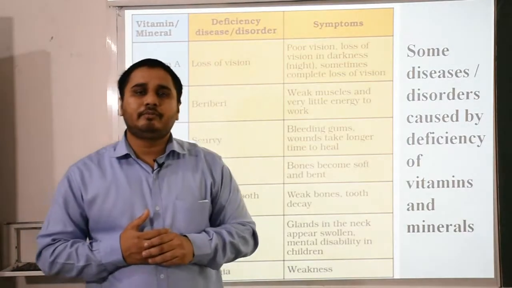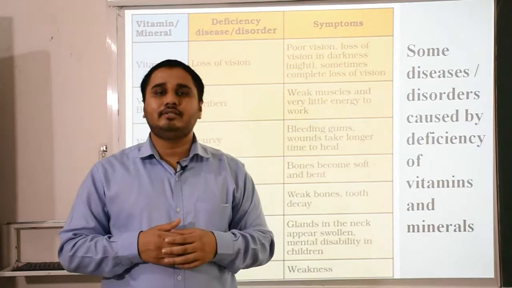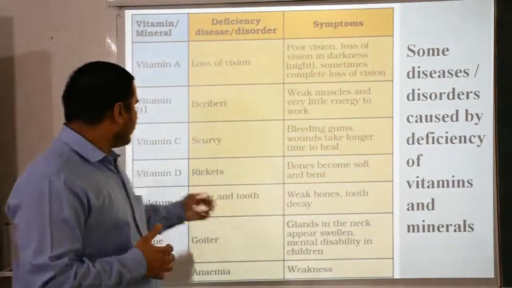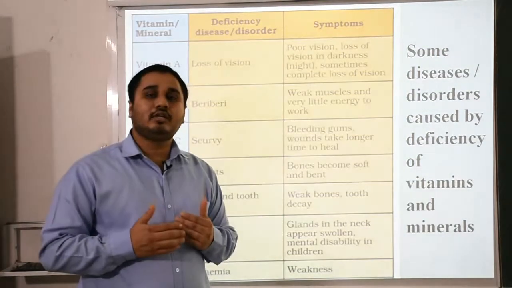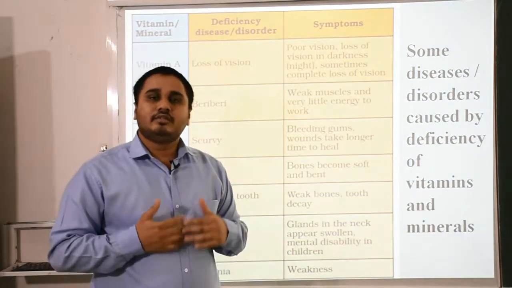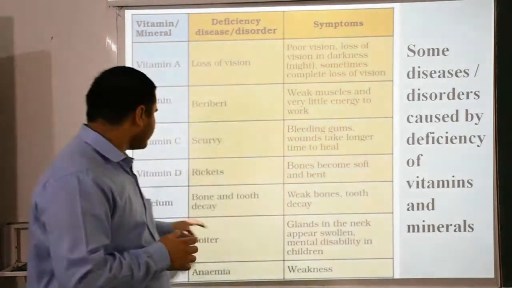Sometimes when you visit people in rural areas, their legs are bent, they are not able to stand properly because of vitamin D deficiency. They are not aware of putting their children into proper sunlight. The sun is a major source from which you get vitamin D in a proper way.